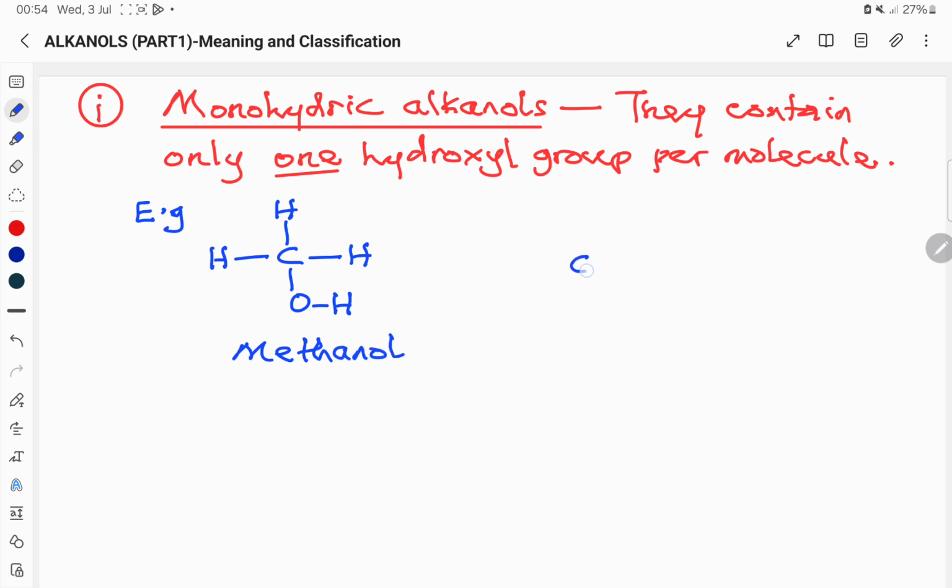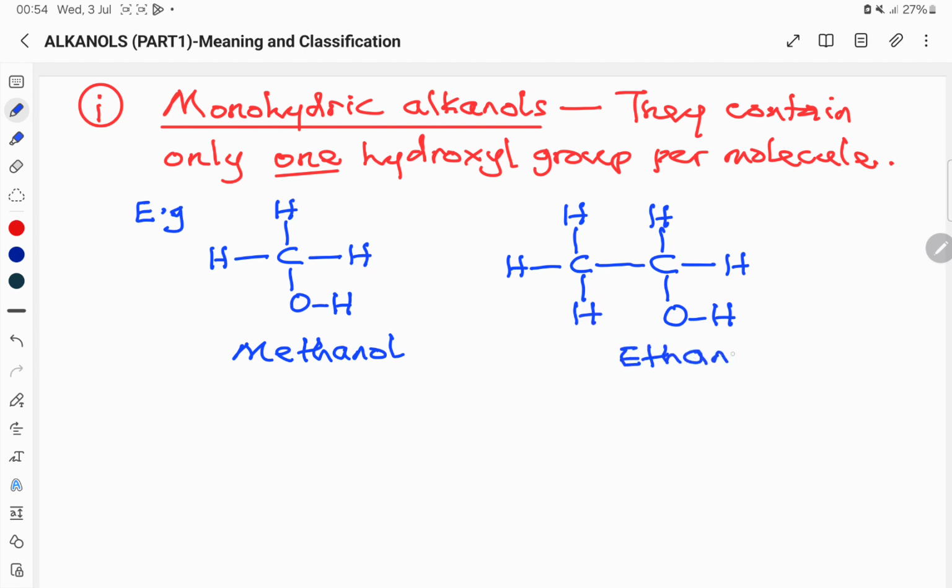Let me give another example. This one is representing ethanol. It has two carbon atoms that are joined together by only a single covalent bond. So if a hydroxy group is attached to one of the two carbon atoms as follows, it is an example of a monohydric alkanol. This is ethanol.